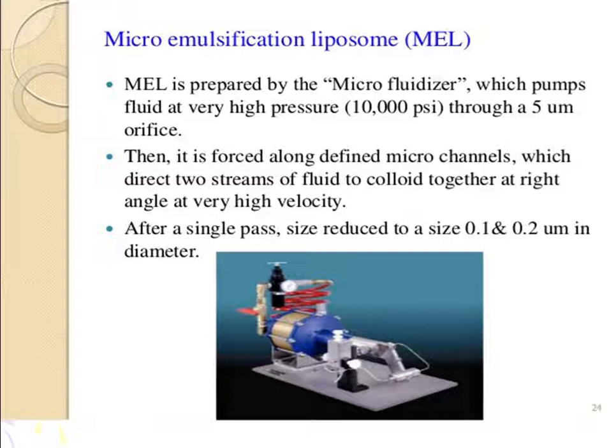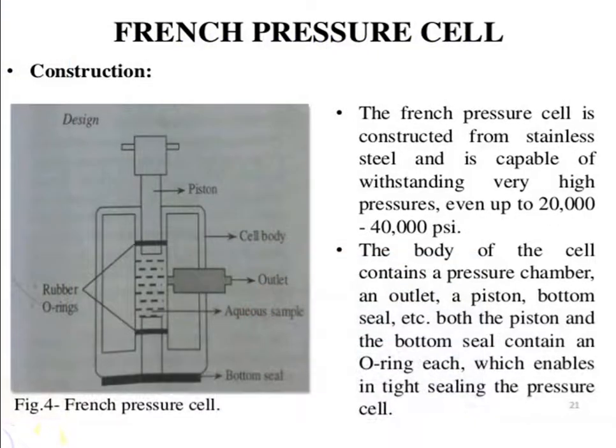After a single pass, size is reduced to about 0.1 to 0.2 micrometer. Basically, this technique is also used to reduce the size of the prepared liposomes. Then the French pressure cell is also used to reduce the size. It is constructed from stainless steel and is capable of withstanding very high pressures, up to 20,000 to 40,000 psi.